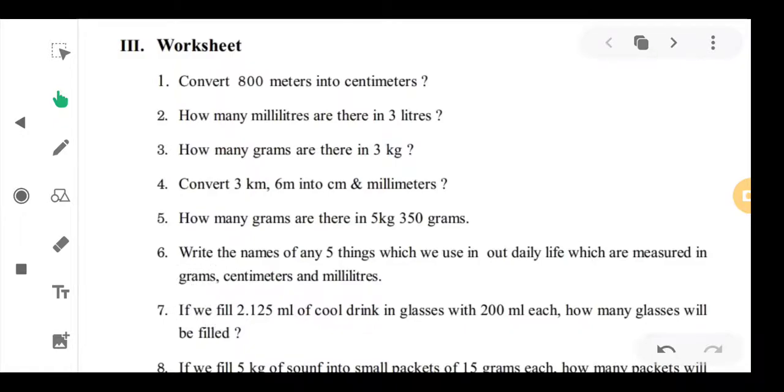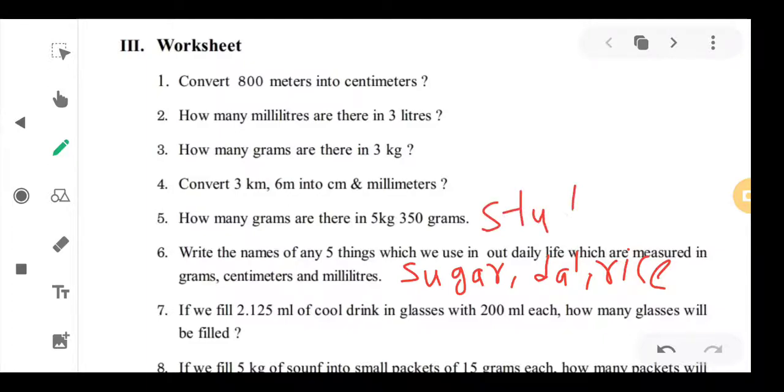So first of all, we have to write sugar, dal, rice and everything. Okay, and in centimeters, what do we measure in centimeters? Yes, we measure our height. Students' height.